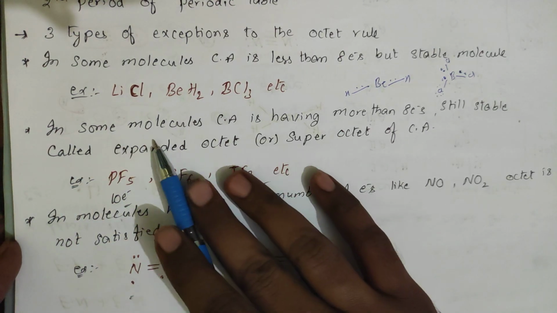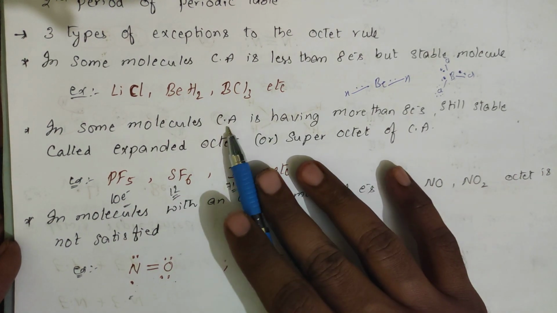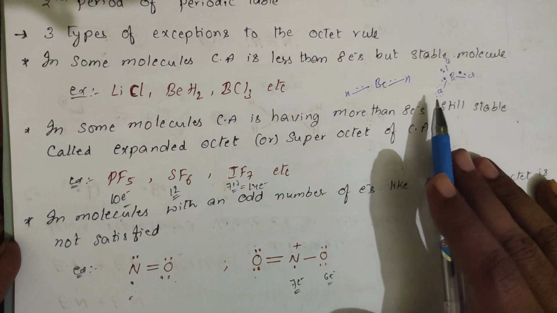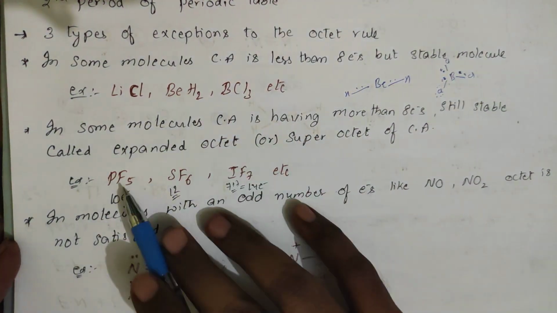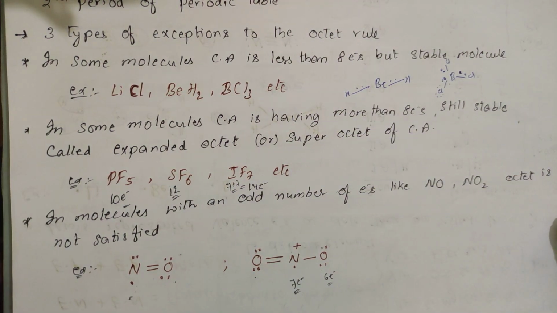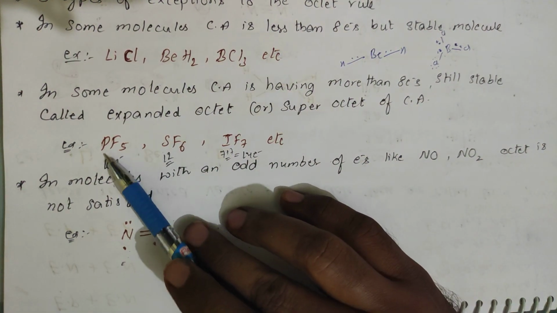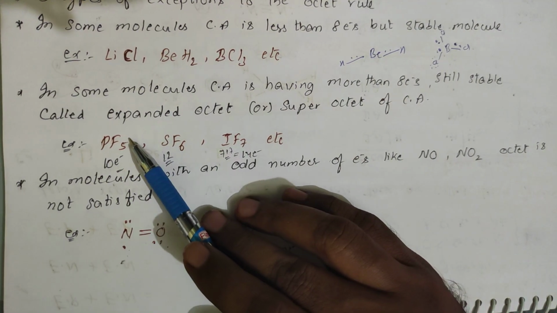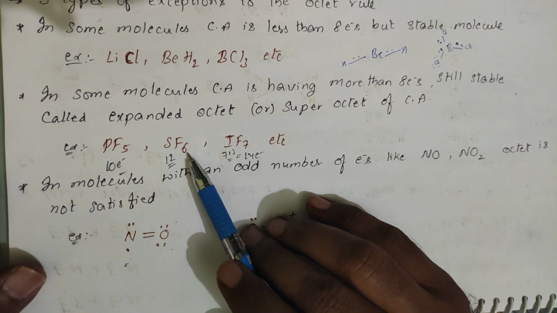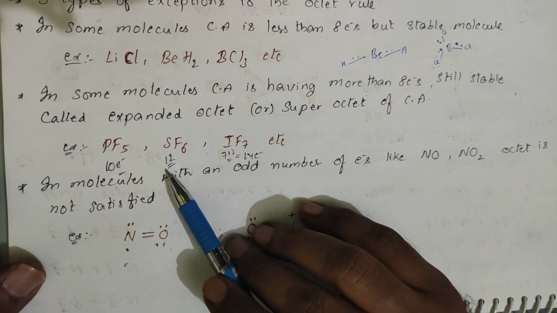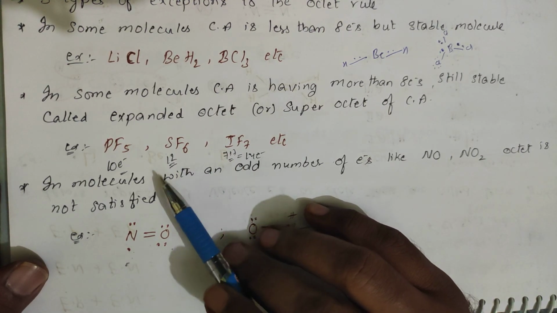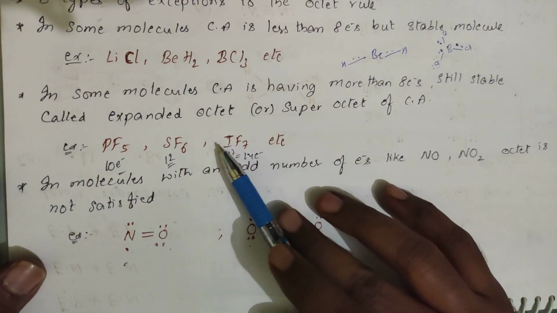Next, in some molecules, the central atom is having more than 8 electrons. The earlier condition was less than 8 electrons, and this condition is more than 8 electrons. But these are stable even though they have greater than 8 electrons. See PF5, phosphorus belongs to the 5th group, 5 electrons. Each fluorine donates 1 electron, so 5 fluorines, totally 10 electrons. If you go for SF6, sulfur belongs to the 6th group, it is having valence electron 6, and fluorine 6, totally 12. IF7, it is 14, 7 plus 7.